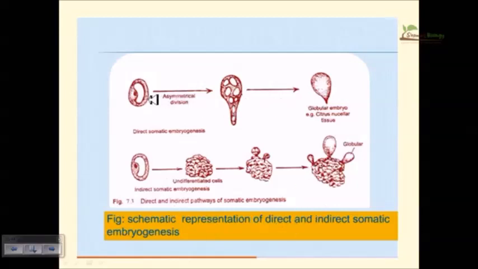So this is the direct one. In direct somatic embryogenesis, remember this is the cell, and then it will grow and produce an embryo, and then from the embryo the globular embryo. But for indirect embryogenesis, the cells we have taken are not destined to form embryos, so they will form an undifferentiated mass of cells which is called the callus. From the callus it will produce a globular shaped embryo, because when you put this callus onto the embryonic development medium, or embryo-inducing medium, it will produce this globular shaped embryo. Then the embryo further matures from globular shape to heart shape, then torpedo shape, and finally the embryo is matured.